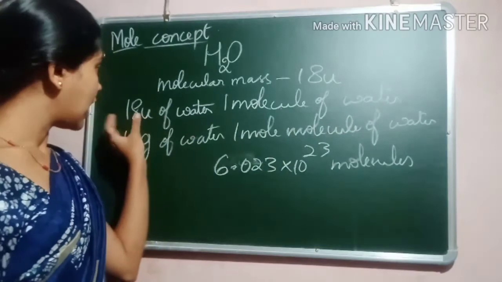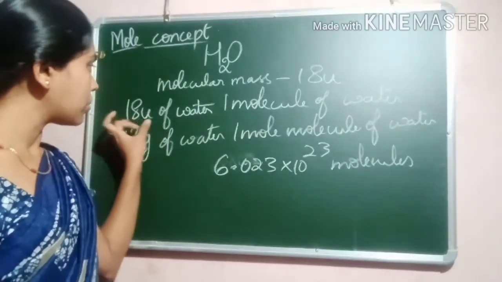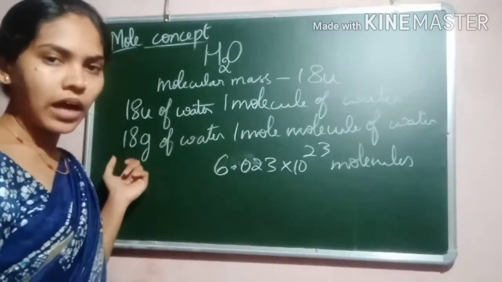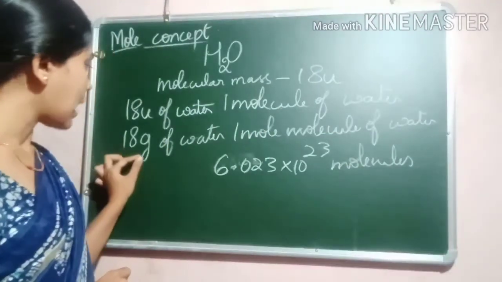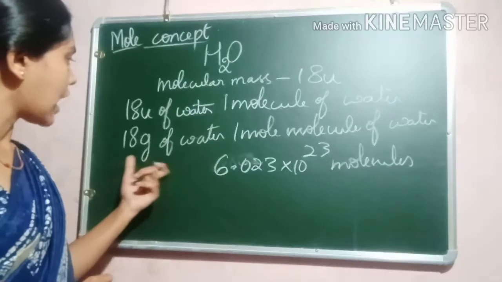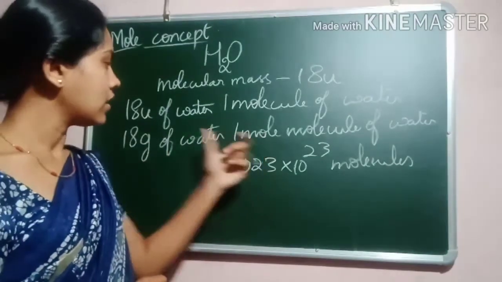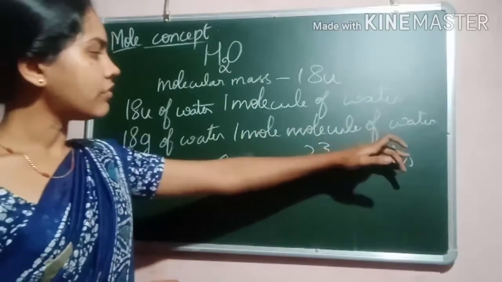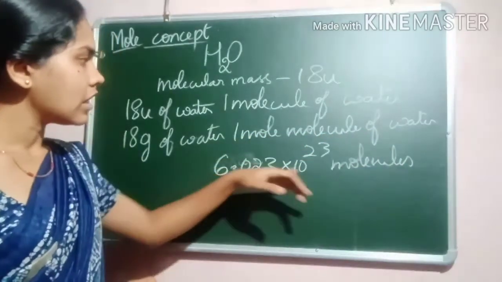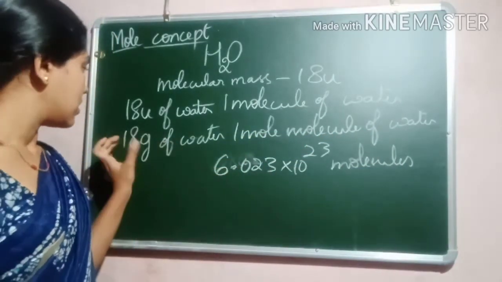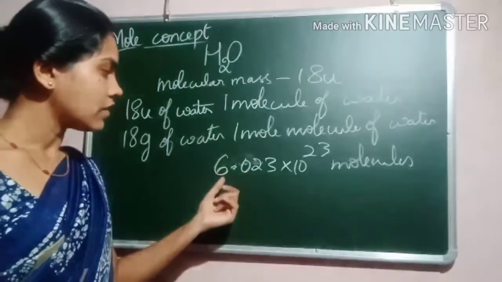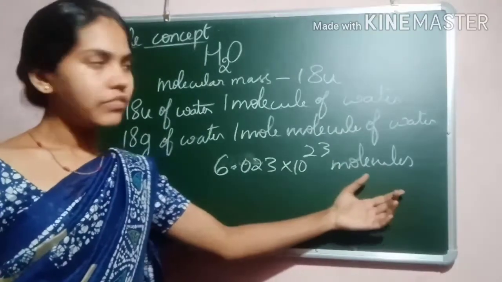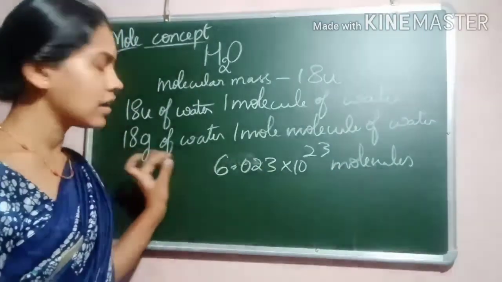When it changes to gram, 18 gram of water consists of 1 mole of water molecules. So 6.023 into 10 to the power 23 molecules of water are there in 18 gram of water.